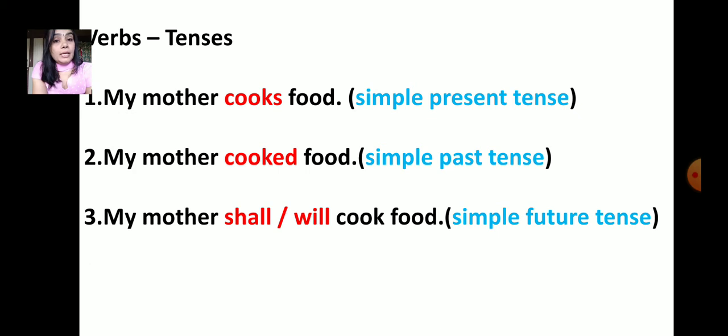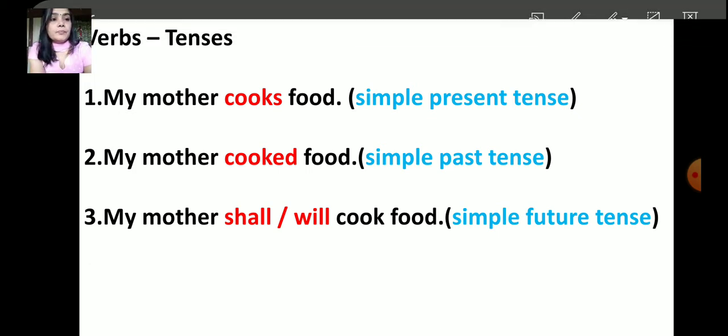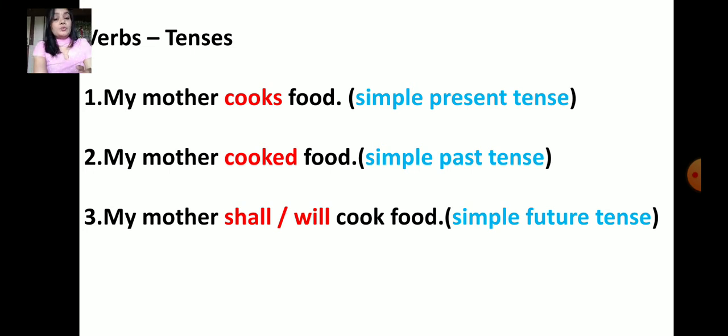Now let's learn about verb tenses. As we all know, we have 3 tenses: present tense, past tense, and future tense. What is present tense? What we are doing right now. Past tense, finished. And future tense, what we are going to do afterwards.